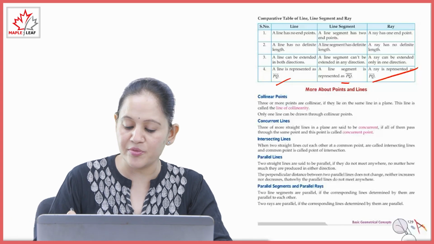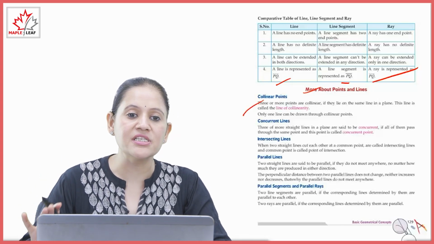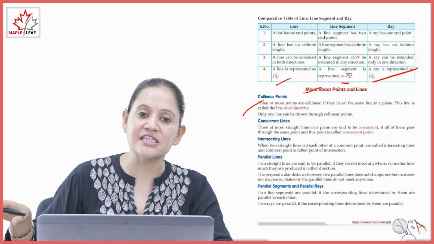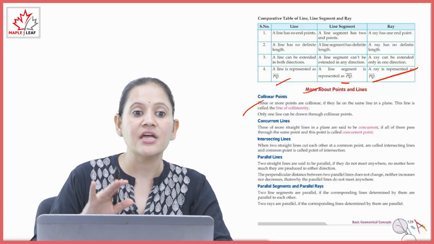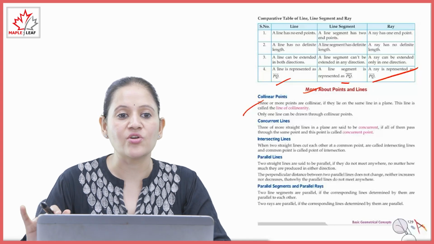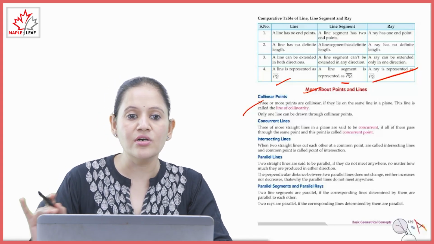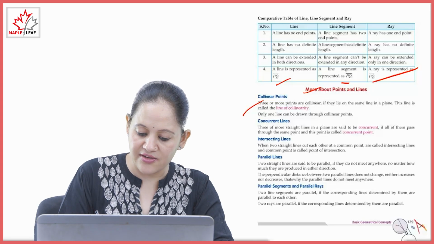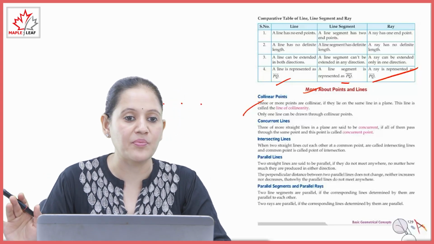Clear? More about the points in line. First is collinear points. Three or more points are collinear if they lie in the same line. एक ही line में है, that means they are called collinear points. This line is called the line of collinearity. Only one line can be drawn through collinear points. Like here, these points are in a line, so they are called collinear points.